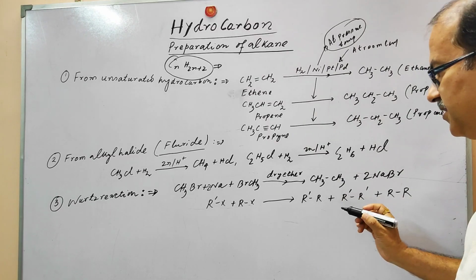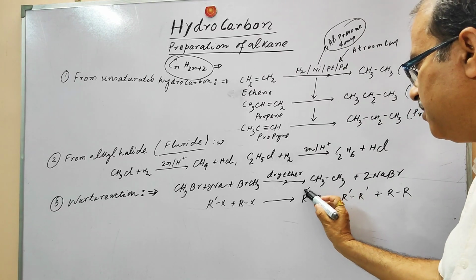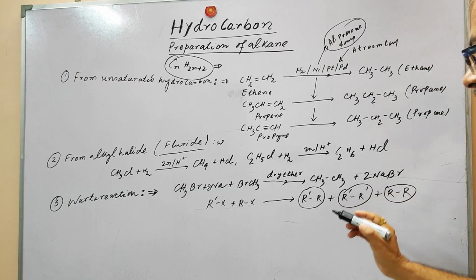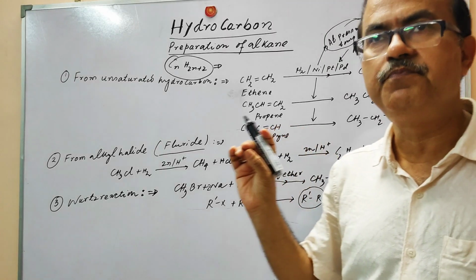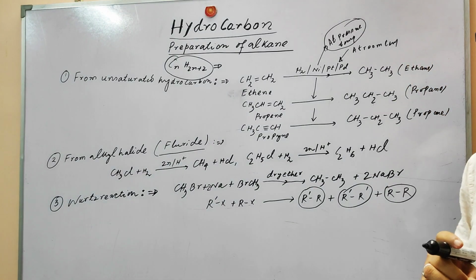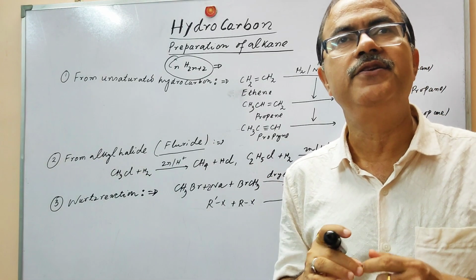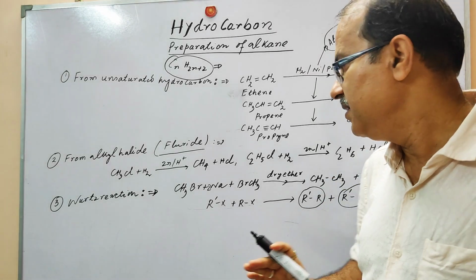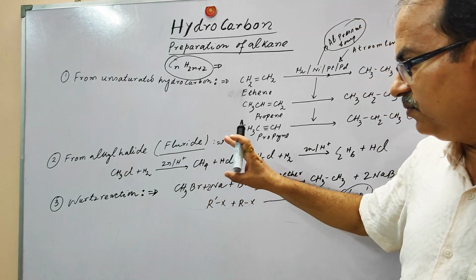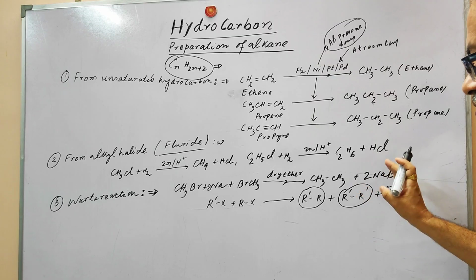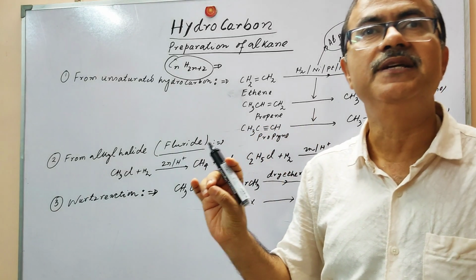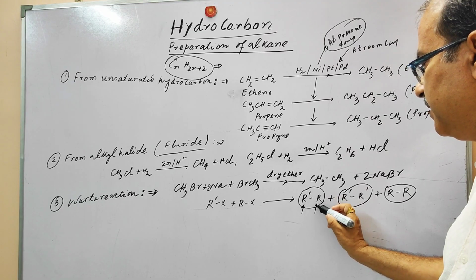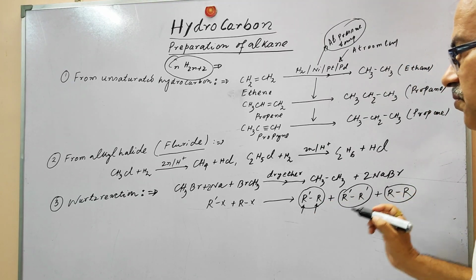So here you can see there is a mixed product, a mixture of three types of product, and because you cannot separate these three products by any other means, a complex mixture will be formed. So the Wurtz reaction cannot be used to produce the unsymmetric alkanes. Unsymmetric alkanes means when the alkyl groups will be different. So this will not be produced.